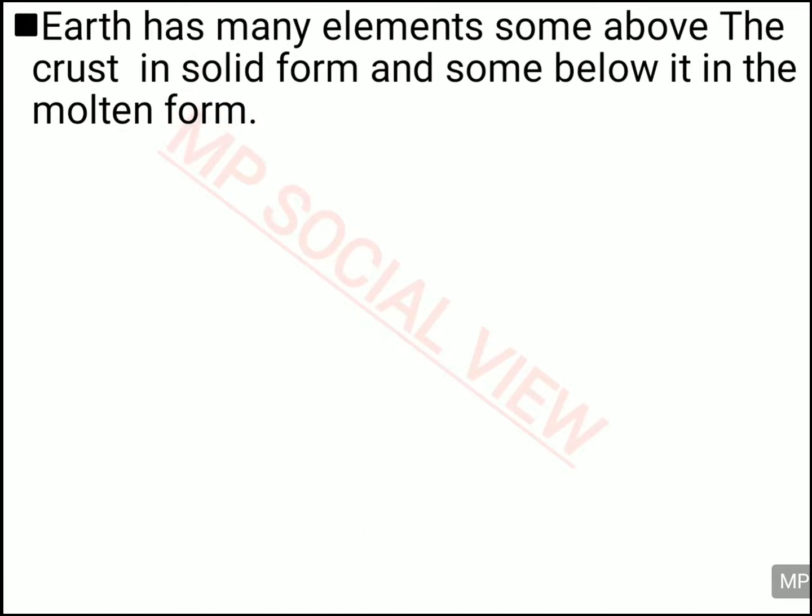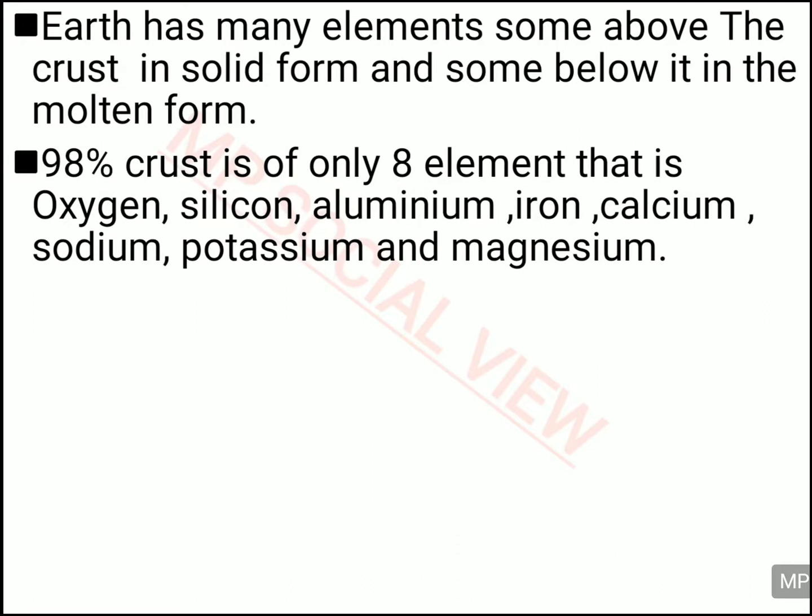So as you know, the earth is made up of many elements and some elements are formed on the top of the earth, which is earth crust, that is in the solid form, and some are found below the crust, which is in the molten form. And 98% of the crust is mostly made up of 8 elements, and those elements are oxygen, silicon, aluminium, iron, calcium, sodium, potassium and magnesium.